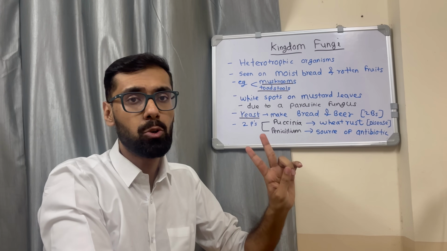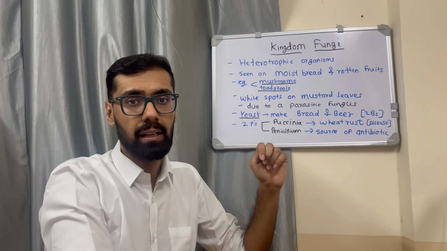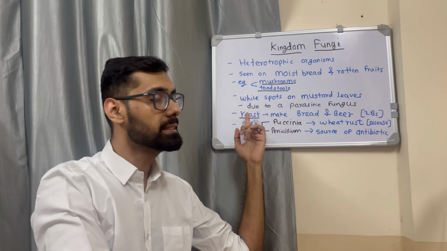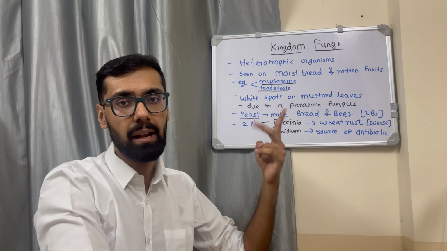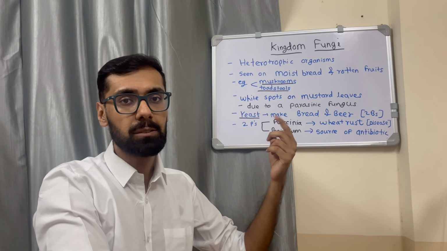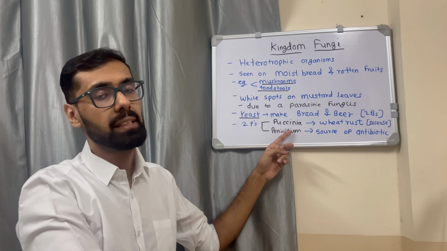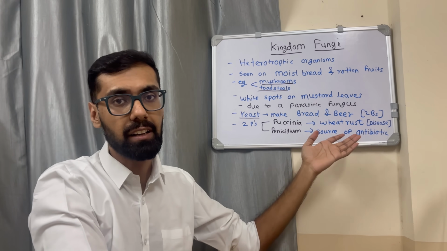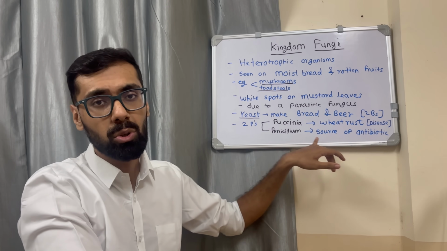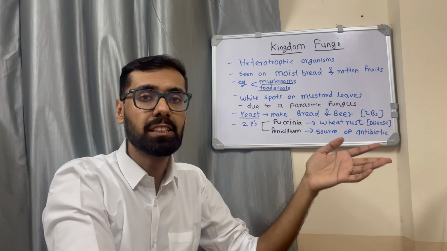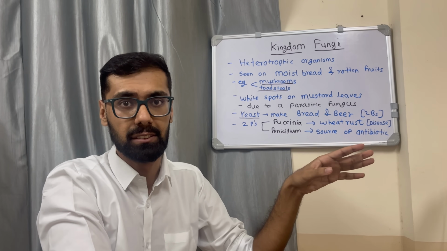Now you should remember two B's and two P's in kingdom fungi. That is yeast. Yeast is a fungus which makes two B's, that is bread and beer, and two P's, that is Puccinia and Penicillium. Puccinia causes a disease in plants known as wheat rust, and Penicillium is a source of antibiotic known as penicillin, which is used to treat bacterial infections.